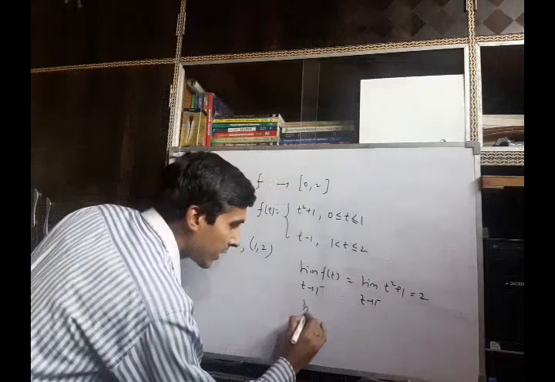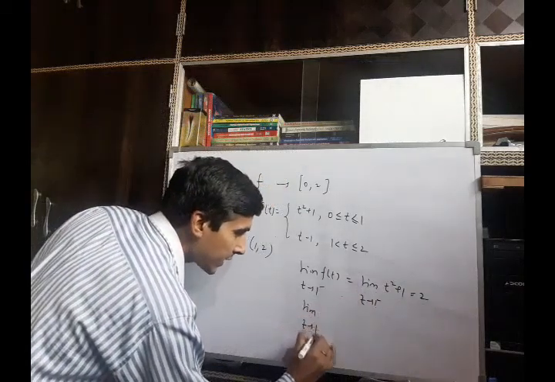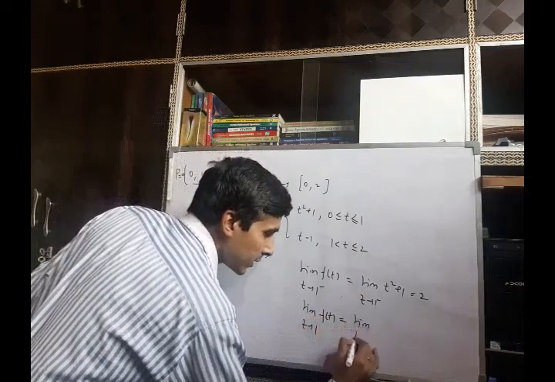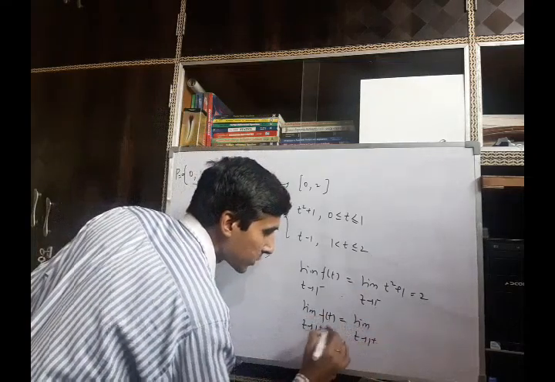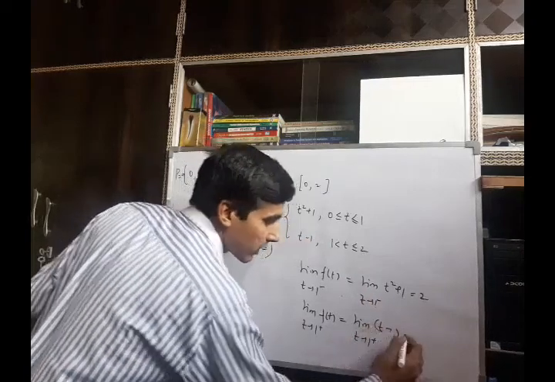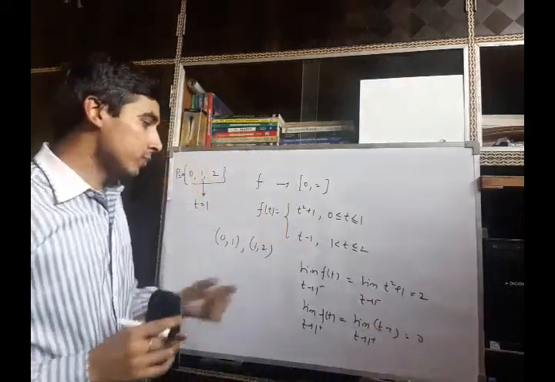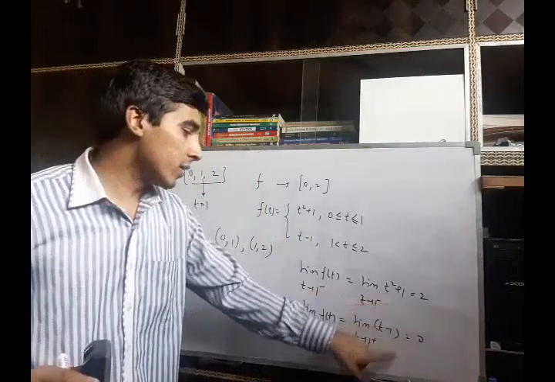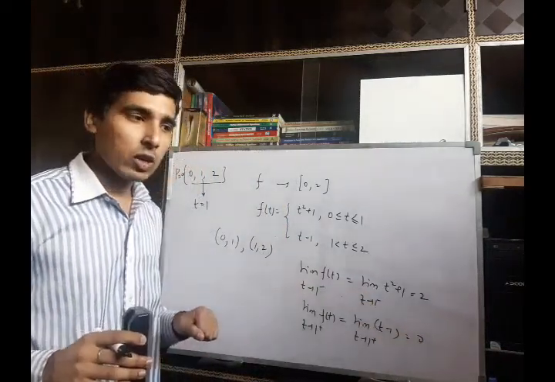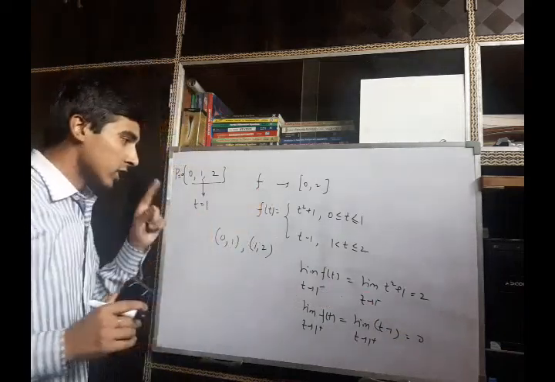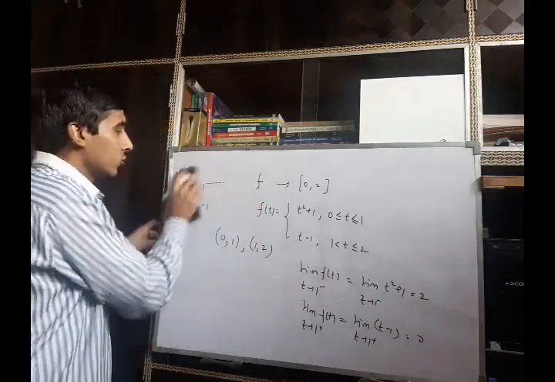Now the right hand limit as t tends to 1 plus is t minus 1. When we put t equal to 1, it will be 0. So you see at the point t equal to 1, the left hand limit and right hand limit are not equal, so both the conditions are satisfied. So this function is a piecewise continuous function.